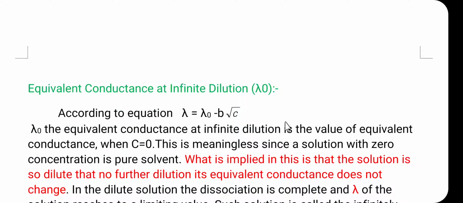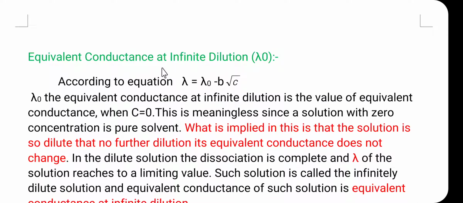So, first of all, let us discuss the equivalence conductance at infinite dilution. Friends, all of you know what is equivalence conductance. It is the conductance of the volume of the solution containing the 1 gram equivalent of the electrolyte, and which is placed between the two electrodes, generally which are 1 centimeter apart. So, this is called the equivalence conductance. Here the equivalence conductance at infinite dilution is denoted by symbol lambda 0 or lambda infinity.